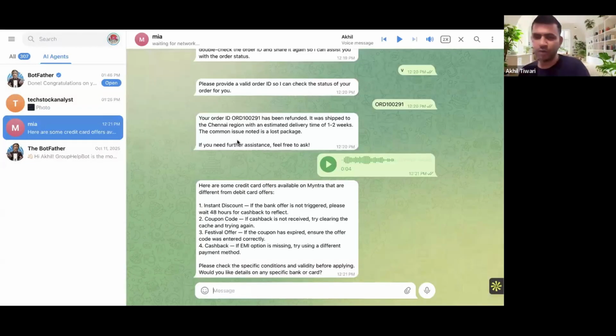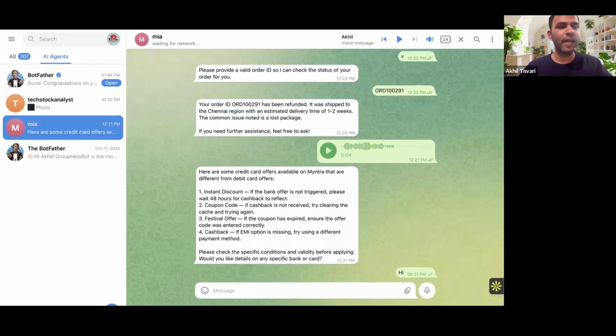The AI agent that we're going to build today, I'll tell you what it does. This agent is trained on, or has access to, a knowledge base which helps it access the order status. It also has information which helps it understand which payment offers are running. And apart from that, it also takes input in terms of voice and text. You can already see some conversations happening, right? So we're going to try running it today.